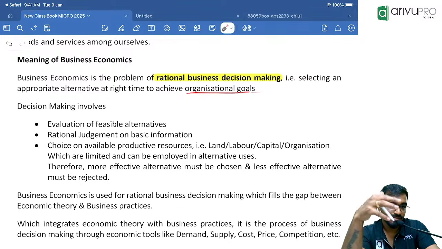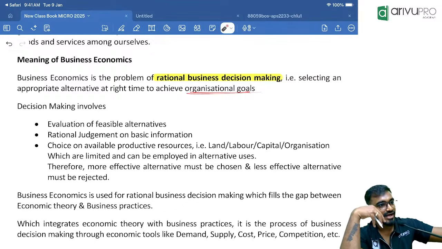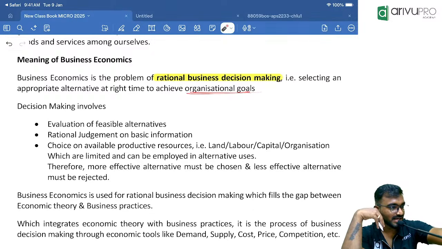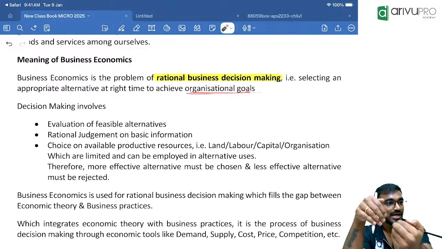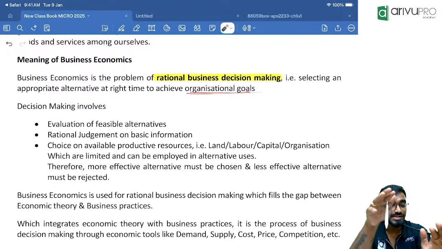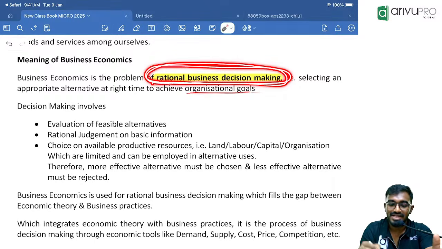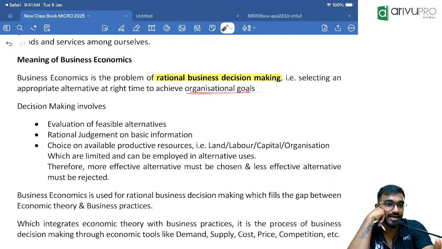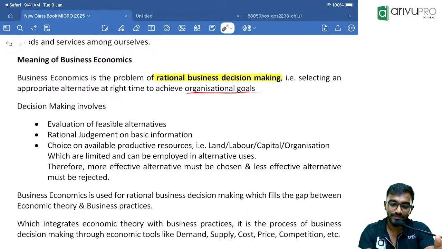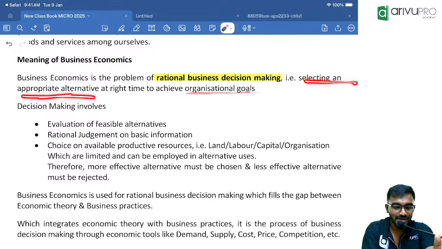So I will collect the basic information, evaluate, and take a rational judgment. The most suitable alternative we select; which is not suitable, we reject. That is taking right decisions at the right time. That is what we call rational business decision making: selecting an appropriate alternative to achieve the goals.